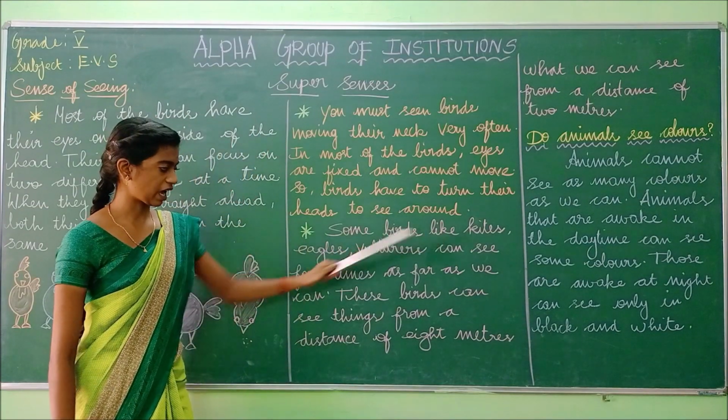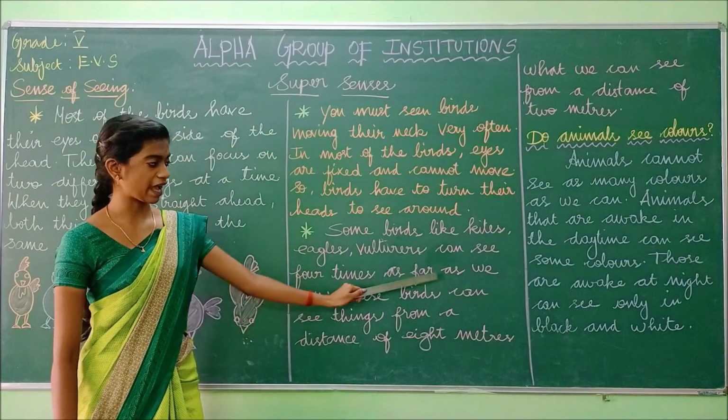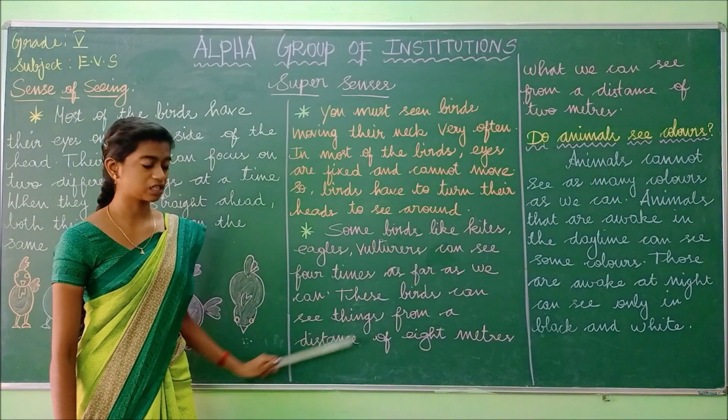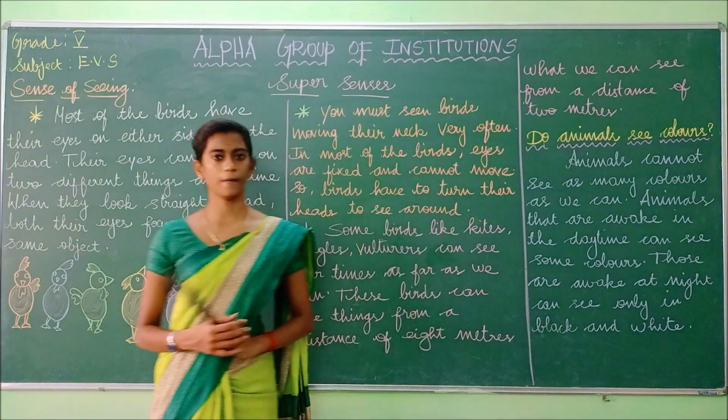So some birds like kites, eagles, vultures can see 4 times as far as you can. These birds can see things from a distance of 8 meters, what we can see from a distance of 2 meters.